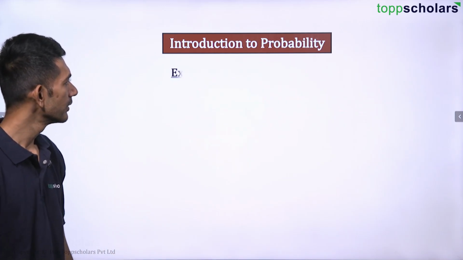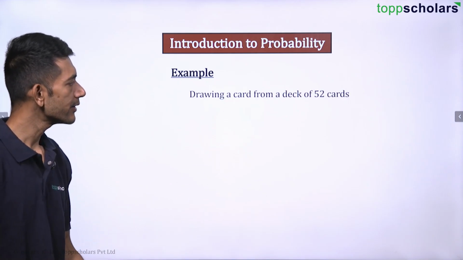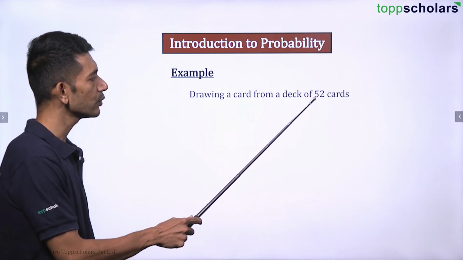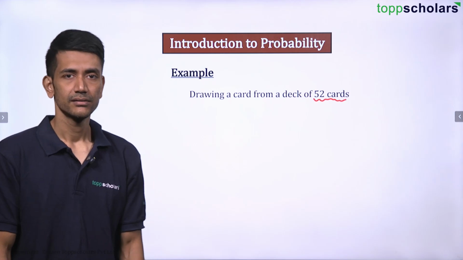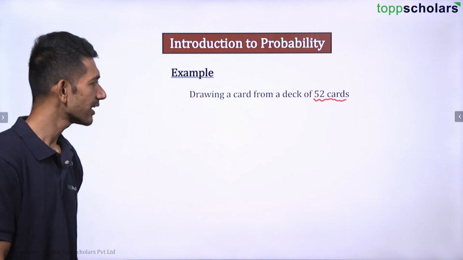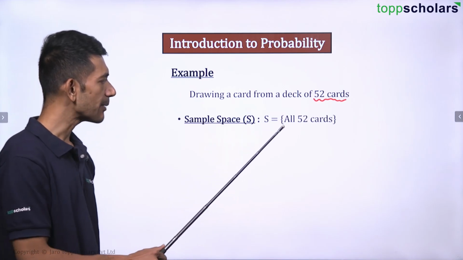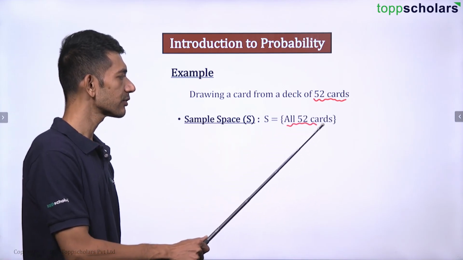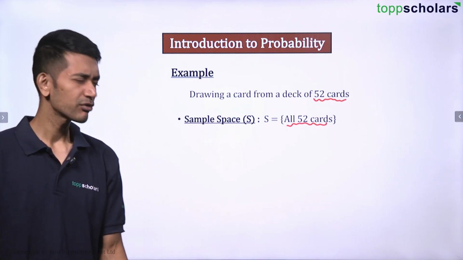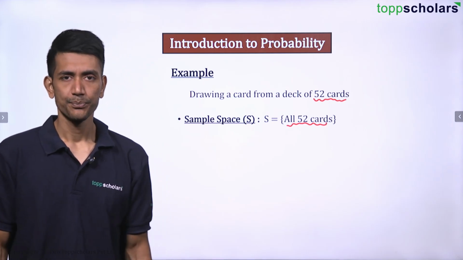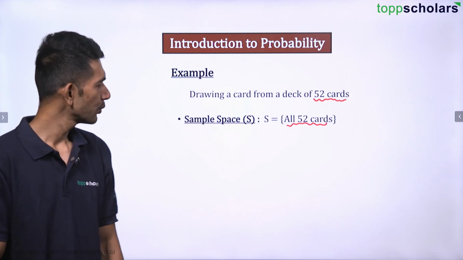Now let us see some examples. Here we have drawing a card from a deck of 52 cards. As we already know, in playing cards there are 52 cards. So what is the sample space? The sample space is all the 52 cards. And how many sample points are there? Sample points means n(S) is 52, because there are 52 cards.